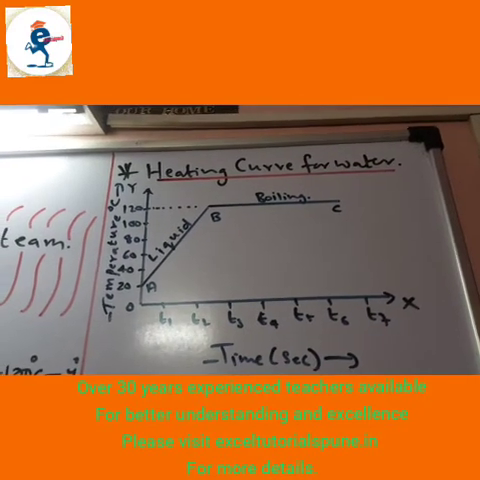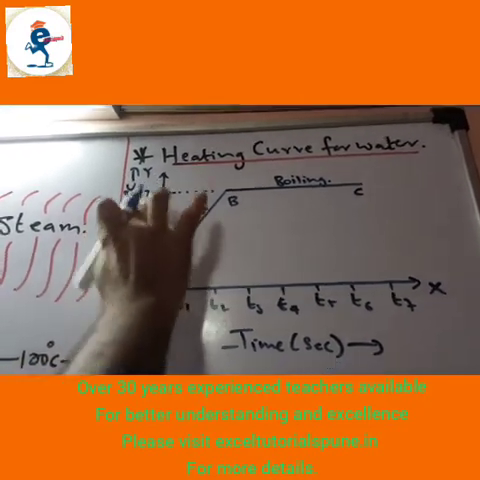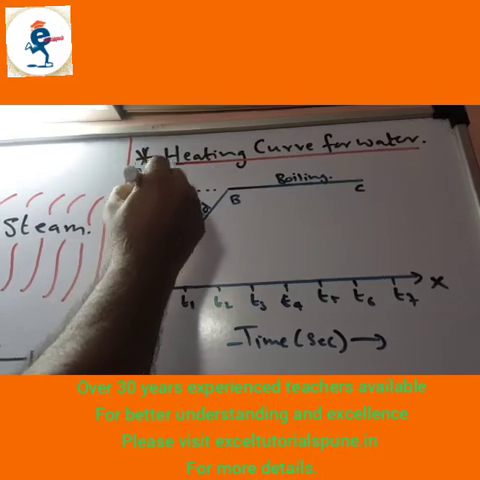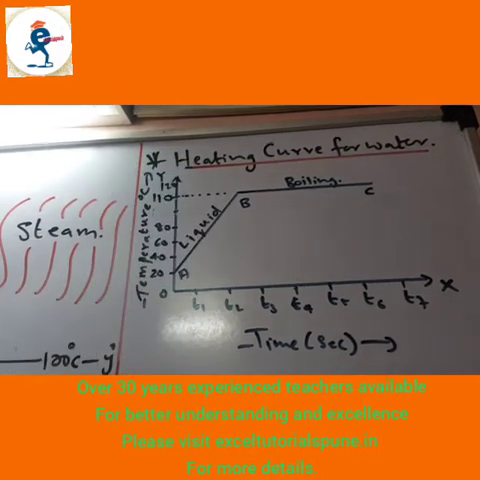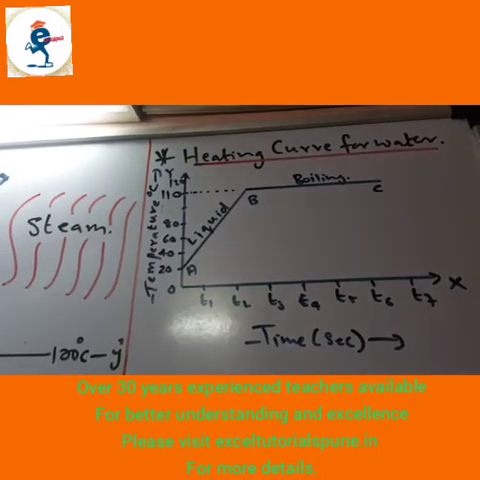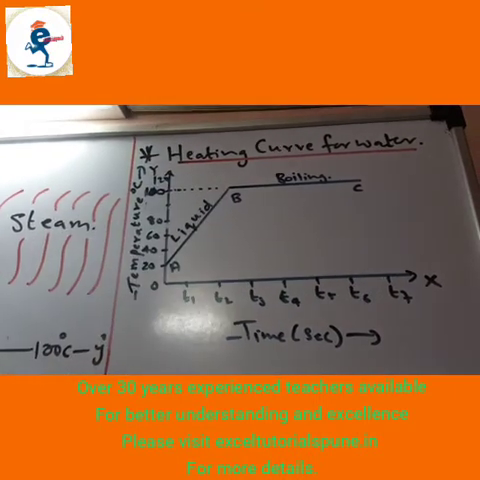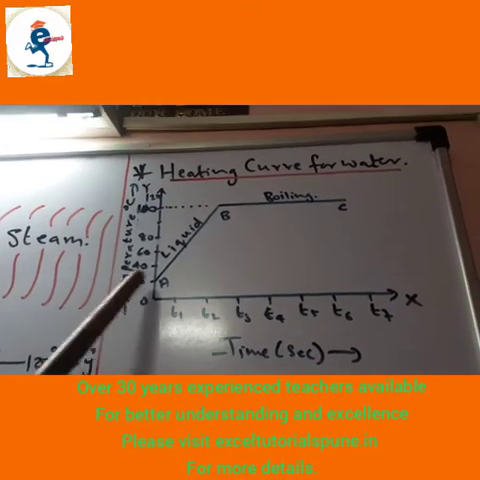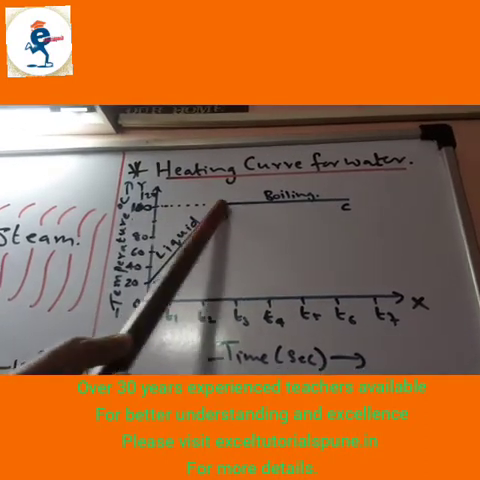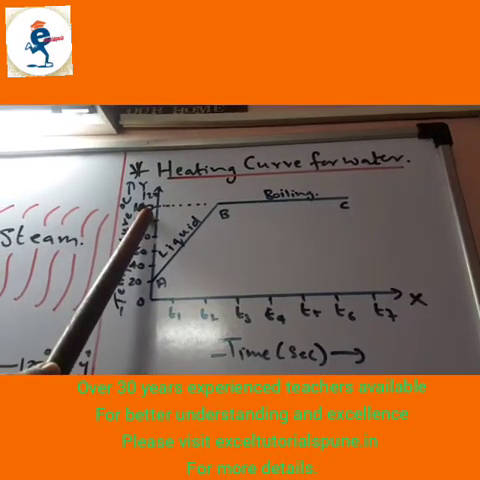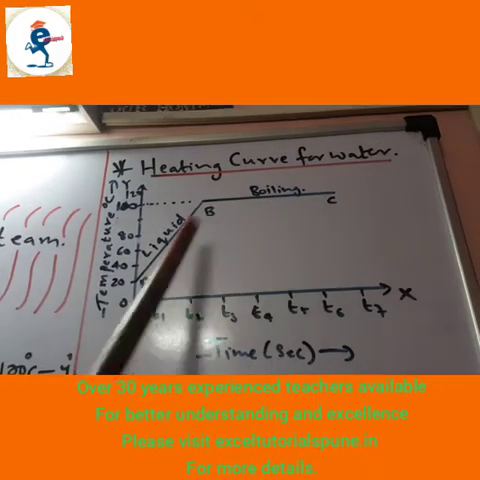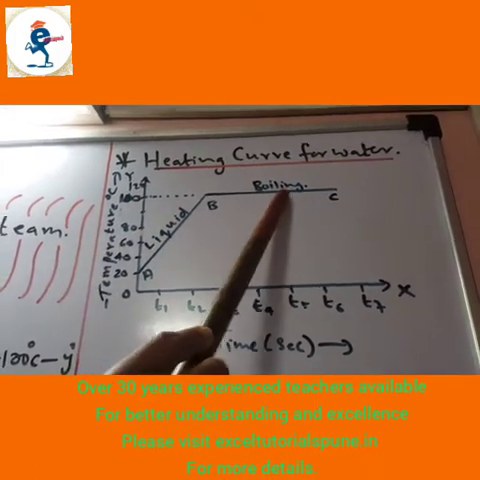Just a second, there is a mistake. So from 20 to 100 degrees Celsius, this is 100. So you have to draw a line at 100 degrees Celsius. So from 20 to 100 degrees Celsius, there is a straight line. Remember, the temperature should be 100. Okay, straight line. The water boils at 100 degrees Celsius.